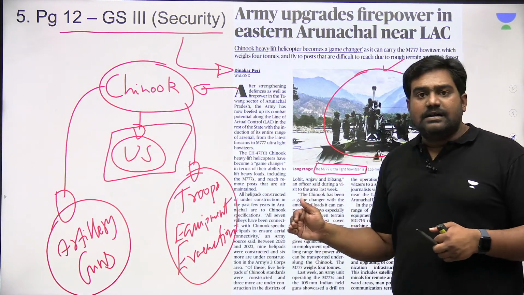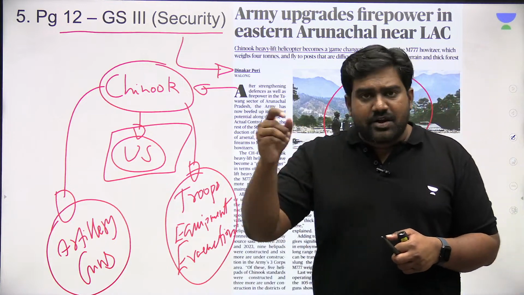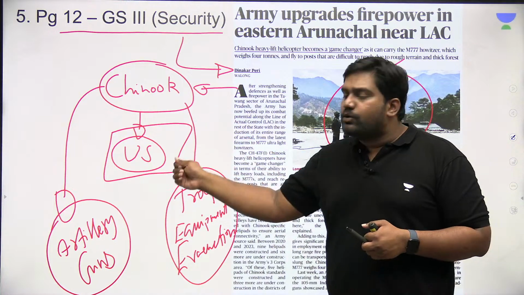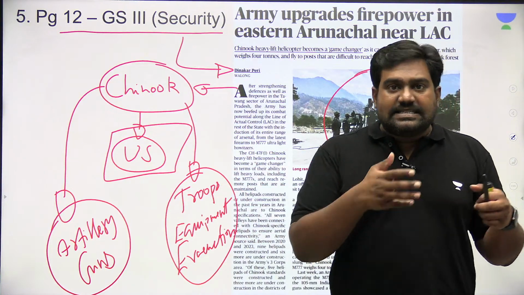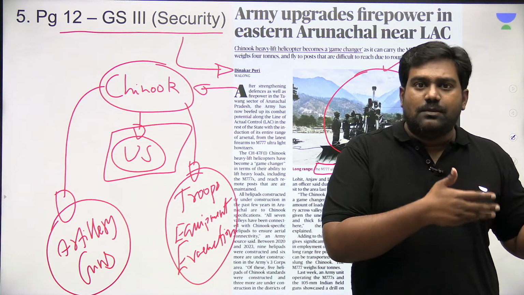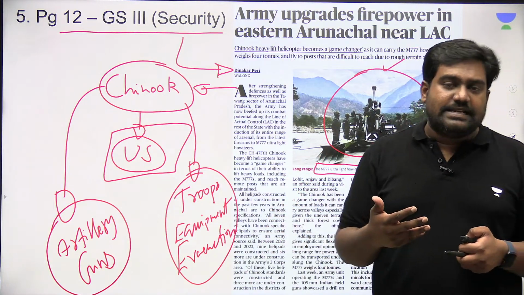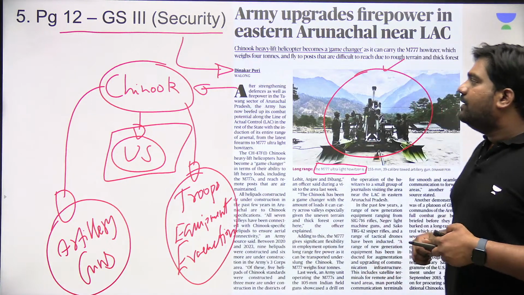So these artillery guns can be quickly deployed even in remote forested areas and high altitude Himalayan terrain by using a Chinook helicopter. So these assets are being deployed towards the Arunachal border and towards northeast India, according to this article, to improve India's preparedness against China.